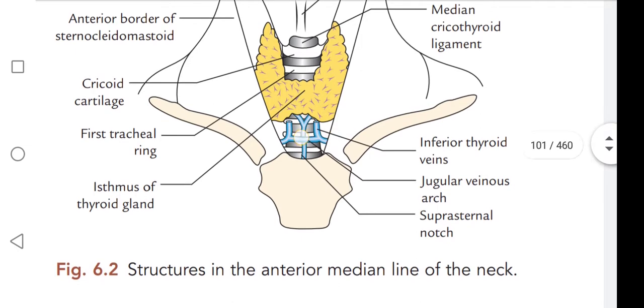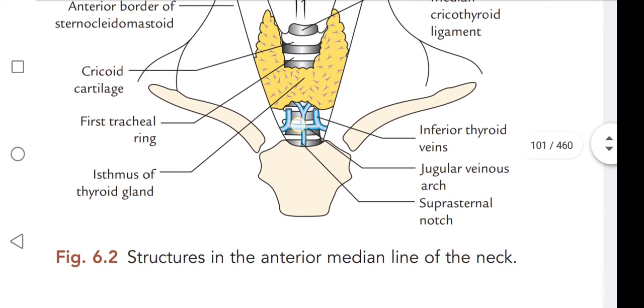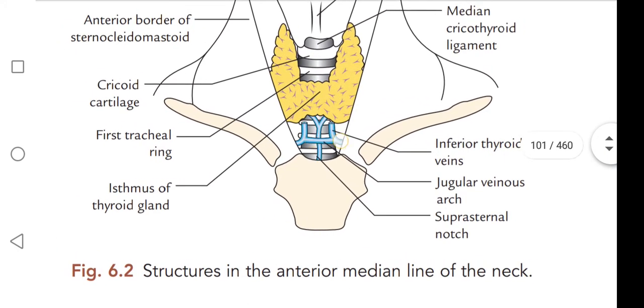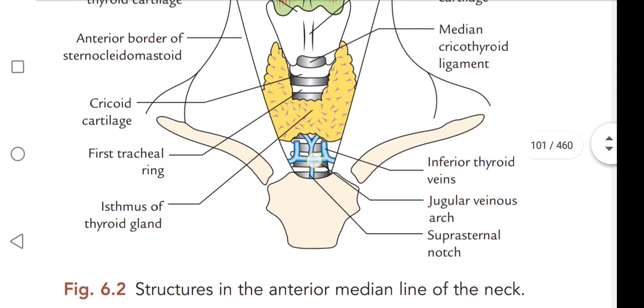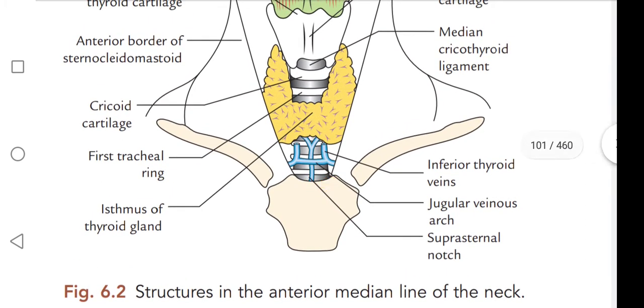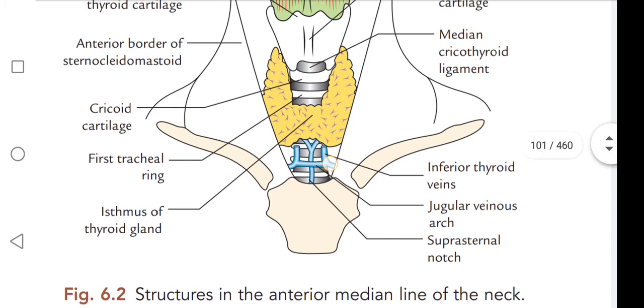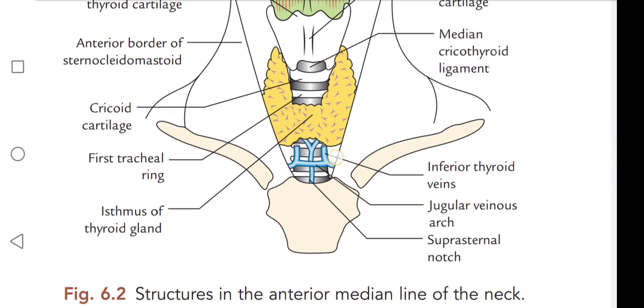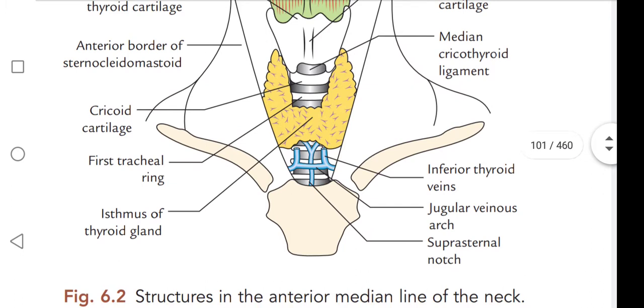This is the jugular venous arch, present just above the suprasternal notch. And these are the inferior thyroid veins, which emerge from the isthmus.